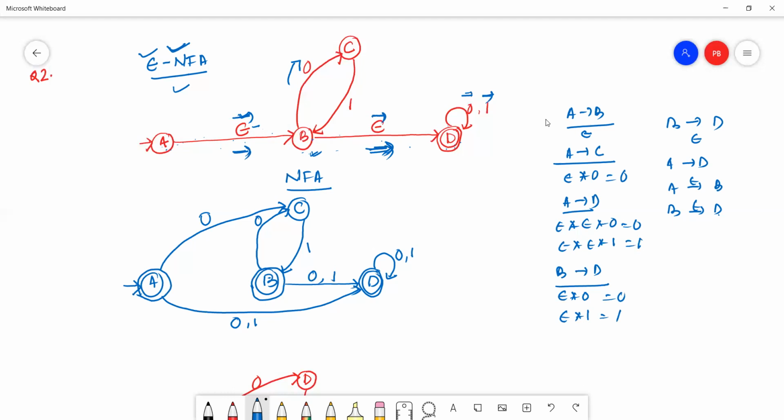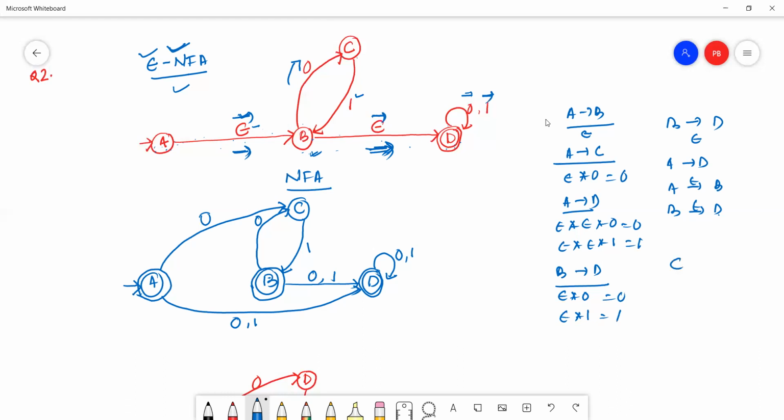Now we'll check whether there are any other transitions. From C to A, there is no transition. From C to B, only one transition, which we already copied. From C to D, is there any transition?